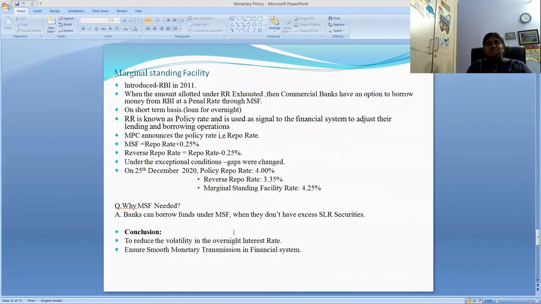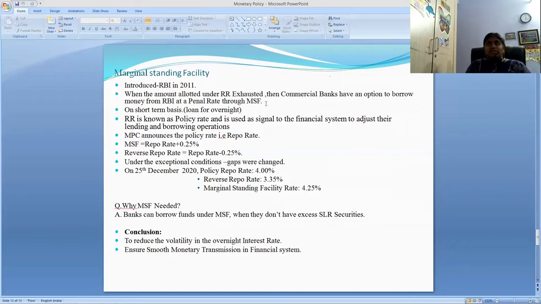It is marginal standing facility. Friends, marginal standing facility was introduced in the year 2011 by RBI. See friends, when the amount allotted under repo rate is exhausted, then commercial banks have an option to borrow money from RBI at a penal rate through marginal standing facility.